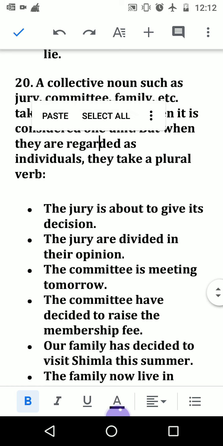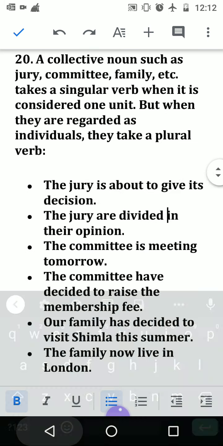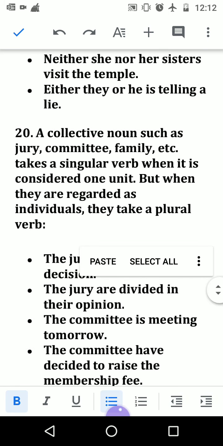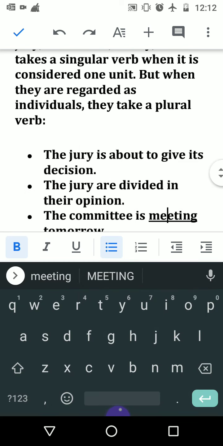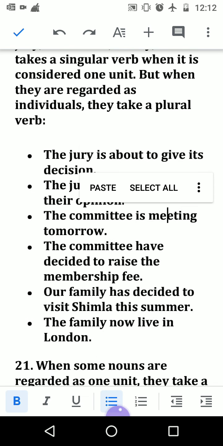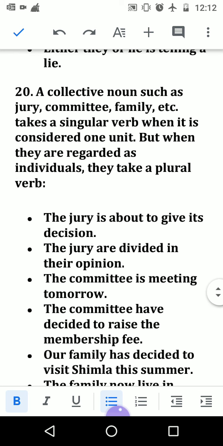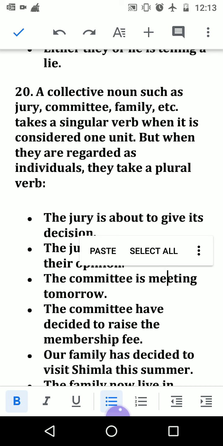Now see a collective noun such as jury, committee, family. It takes a singular verb when it is considered one unit, but when they are regarded as individuals, they take a plural verb.